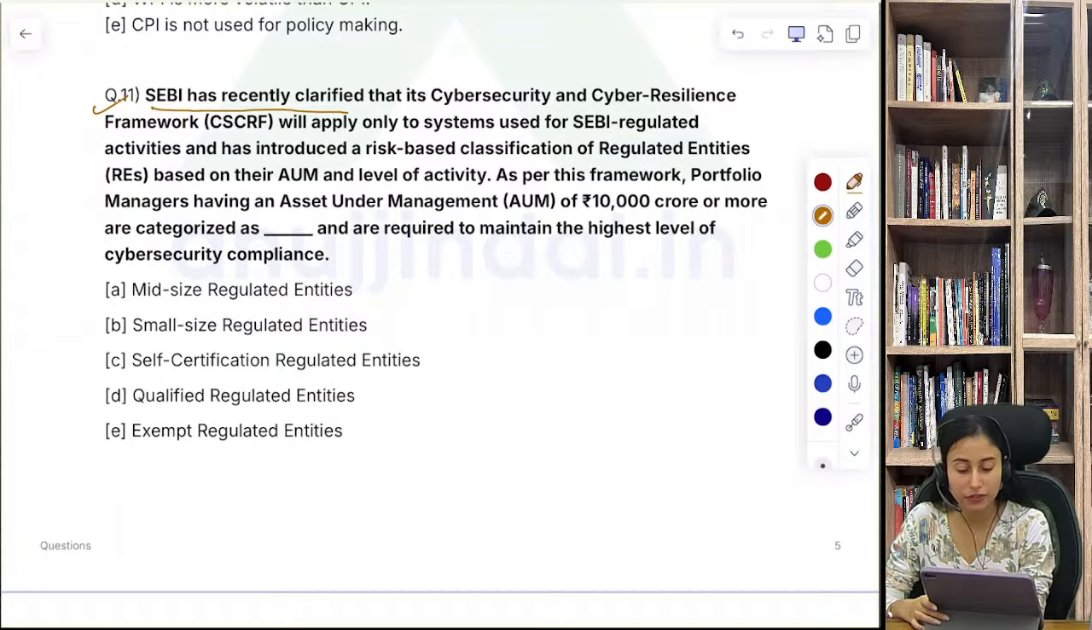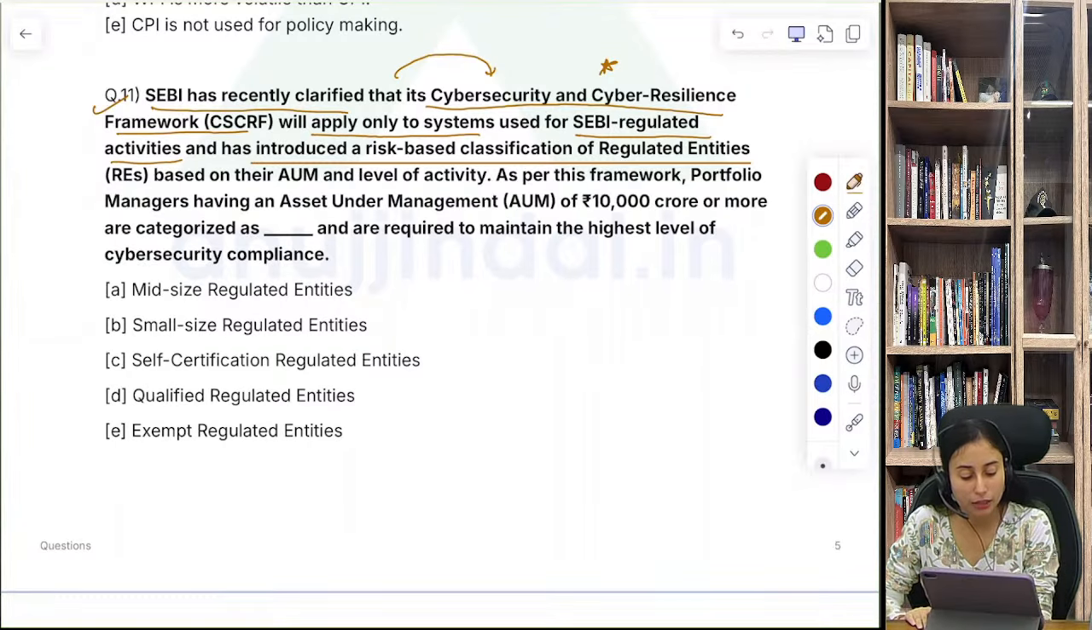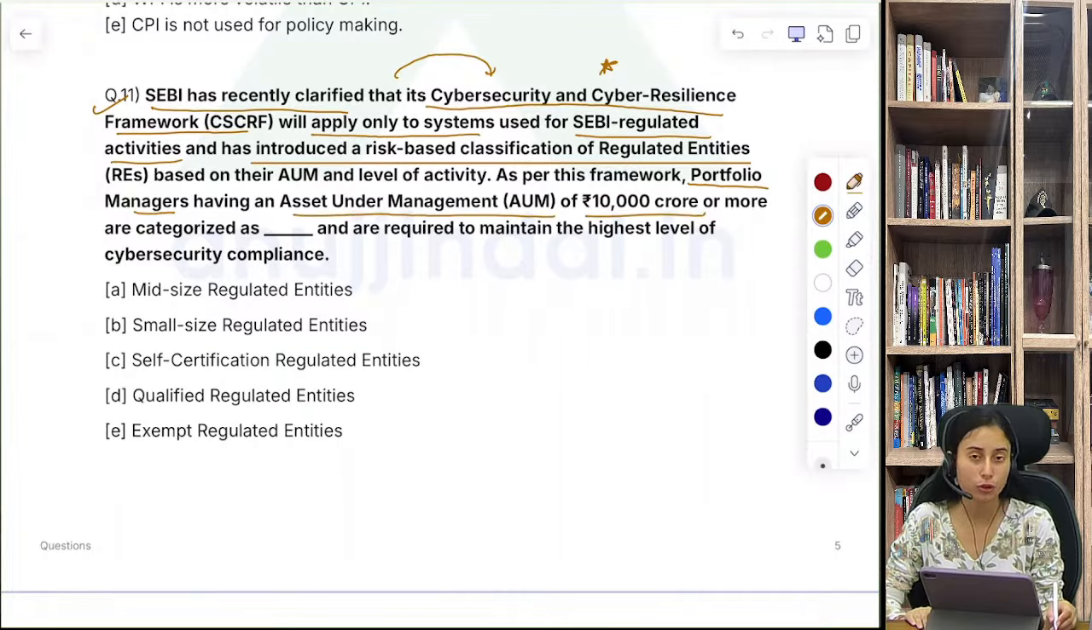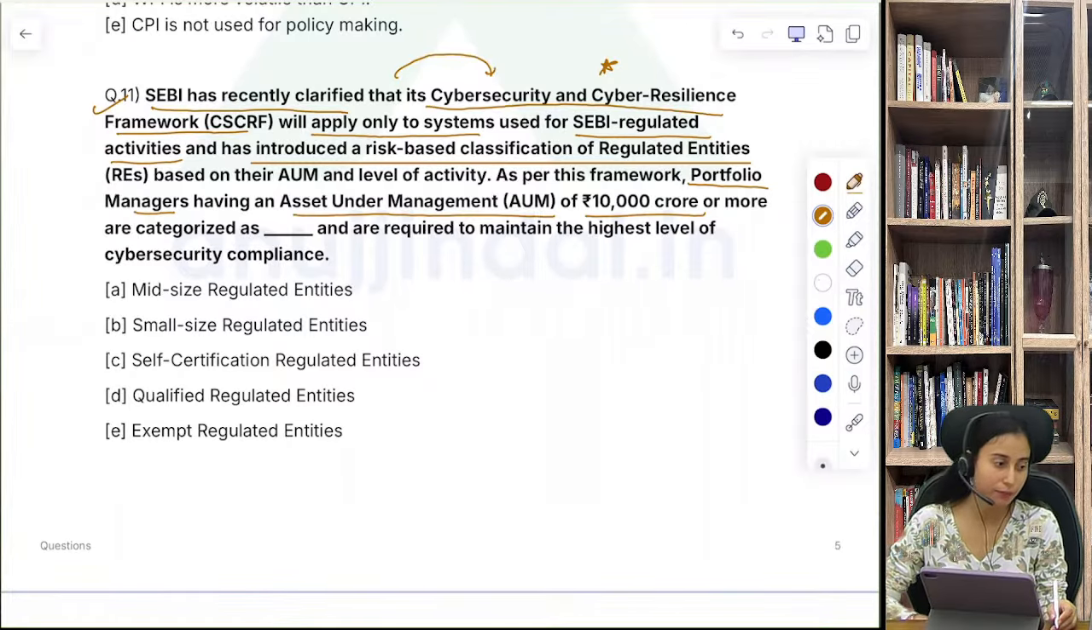SEBI has recently clarified that its cybersecurity and cyber resilience framework will apply only to systems used for SEBI regulated activities, and hence has introduced a risk-based classification for regulated entities. So through this framework, they have just revised the portfolio managers based on their assets under management, or AUM. So you have to identify how they will categorize portfolio managers having an AUM of more than 10,000 crore. So this is a question from your current affairs. What do you think is the right answer?